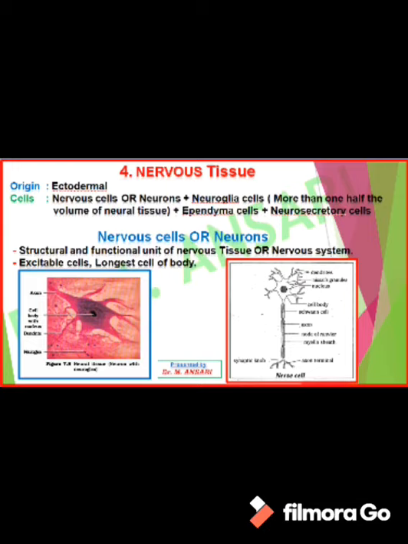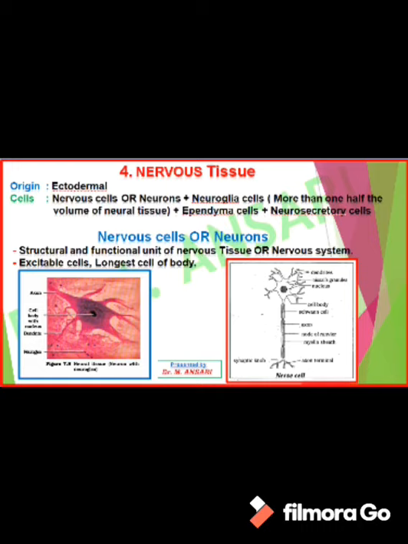The neuron is the structural and functional unit of nervous tissue or nervous system. The main characteristic feature of nervous tissue is that the nervous cell is an excitable cell. It gets excited when a stimulus is given to this cell. And the nervous cell is the longest cell of the body.